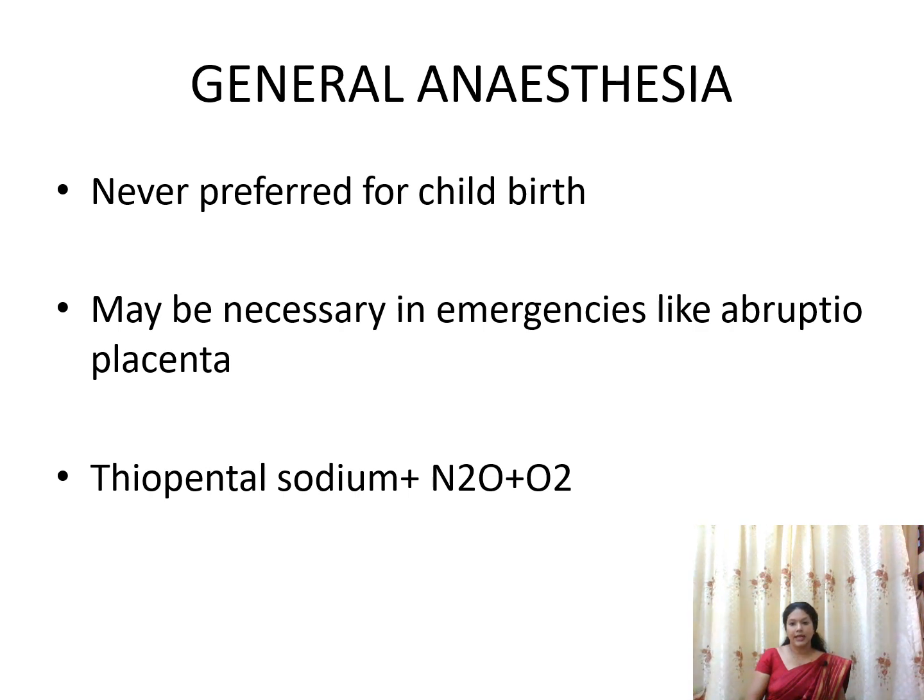Next is general anesthesia. Usually during the labor process, we do not prefer general anesthesia because the anesthetic effect will be there for the baby also. But in emergencies like abruptio placenta, in such cases we can use it. We use thiopental sodium, and a nitrous oxide and oxygen mixture for the general anesthesia.